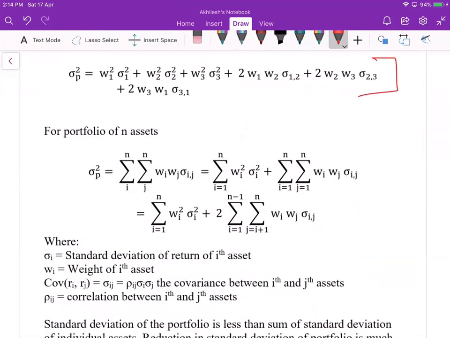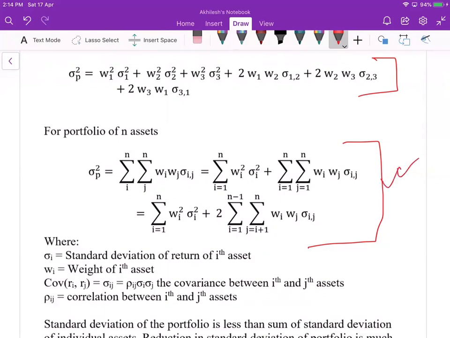And when you have n assets, imagine how complicated this is. That's why we represent more than two assets in matrix format, because that would be very easy to handle.